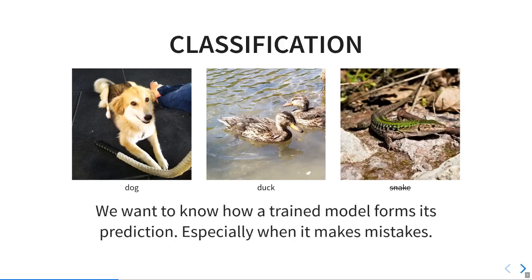Now, for a variety of reasons, we want to know how the model reaches its conclusions. This might be because we are concerned about fairness or generally biases contained in the model, or because we can be legally required to explain predictions, or simply because we want to figure out how to improve the model. And this is especially interesting when we see the model making a mistake, as above with the lizard.